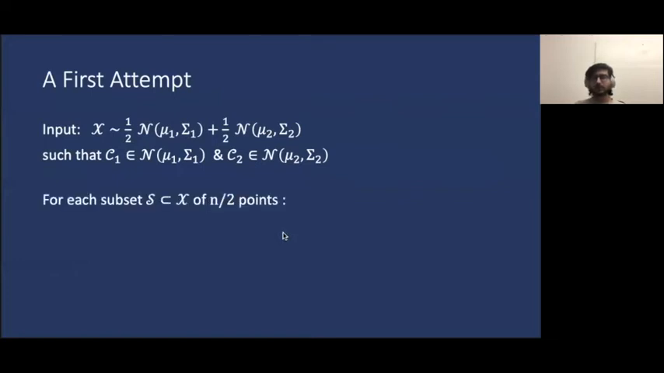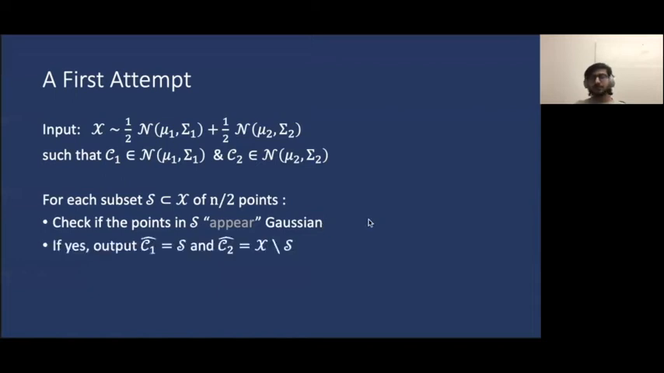So now consider the following natural algorithm. For each subset S of n over 2 points from X, check if the points in S appear to be drawn from a single Gaussian. If yes, output this set as our estimate of the cluster and output the remaining points as our estimate of the second cluster. So pictorially, the strategy looks as follows.